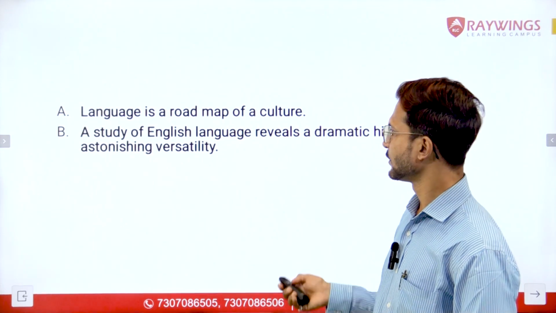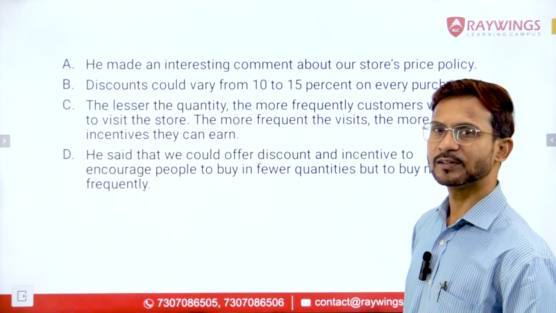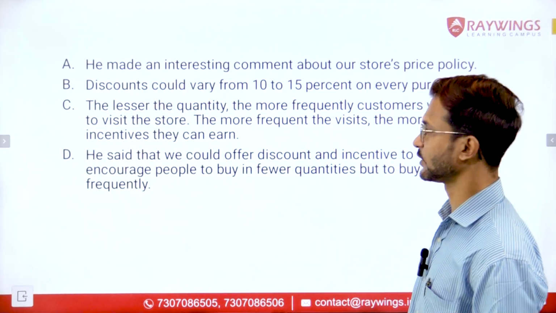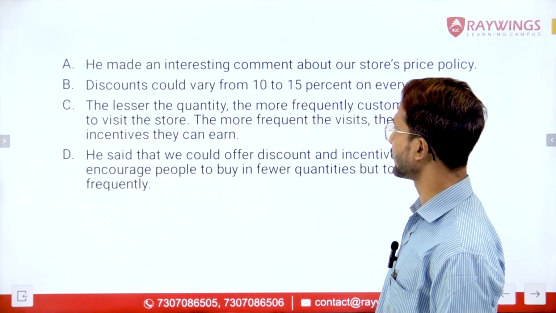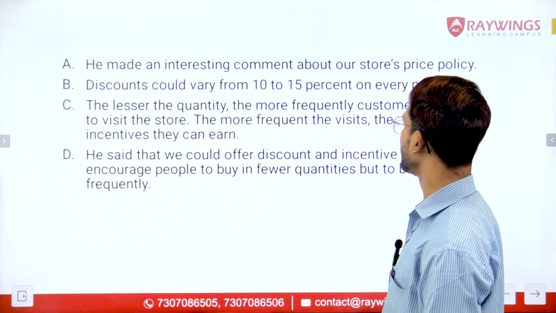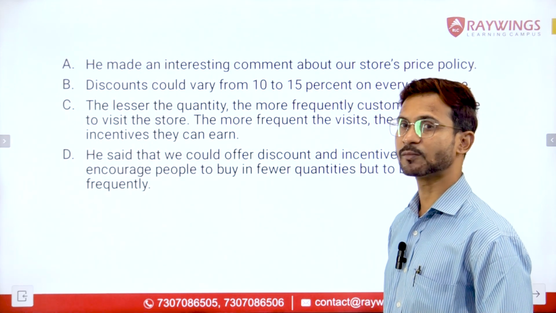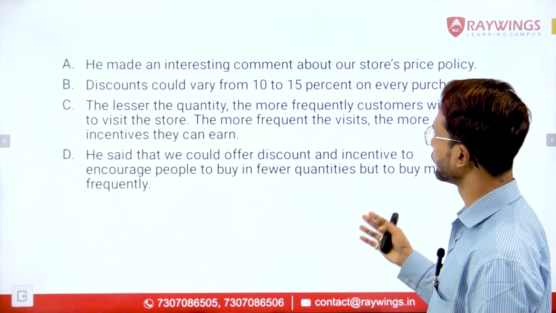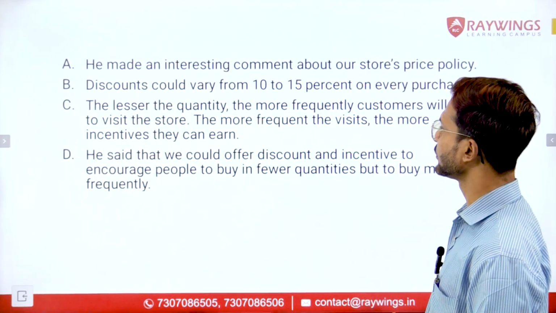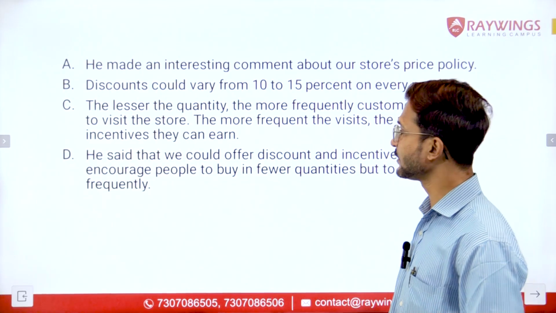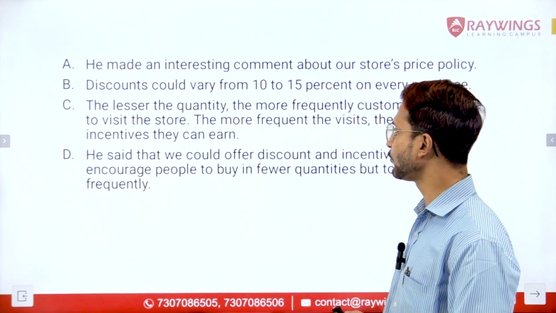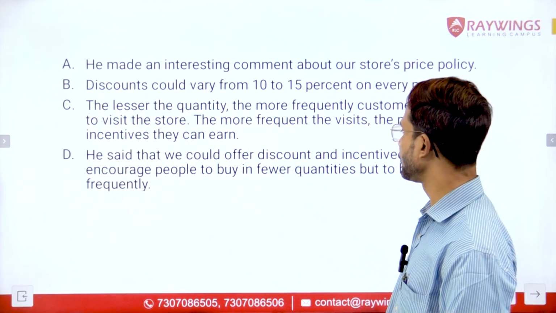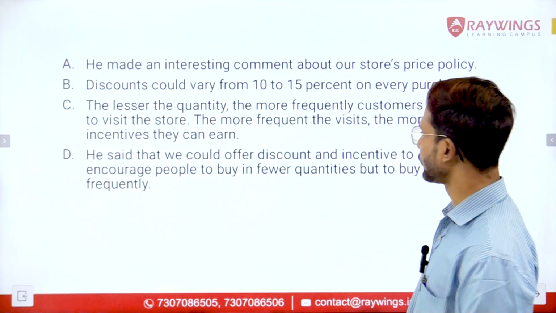And try to solve it. The question says, sentence number A: he made an interesting comment about our store's price policy. Sentence number B: discounts could vary from 10 to 15% on every purchase. Sentence number C: the lesser the quantity, the more frequently customers will have to visit the store. The more frequent the visits, the more incentives they can earn. And sentence number D says he said that we could offer discount and incentive to encourage people to buy in fewer quantities but to buy more frequently.